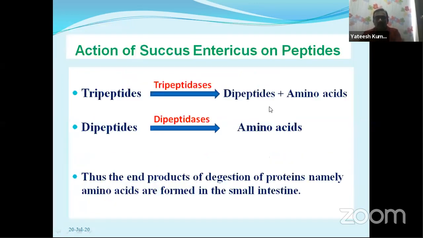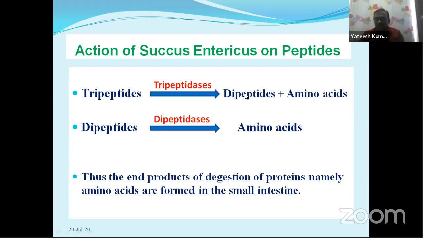Now, action of succus entericus on peptides. Whatever peptides are created, that is the tripeptides and dipeptides, by the action of tripeptidases the tripeptides are converted into dipeptides and amino acids.